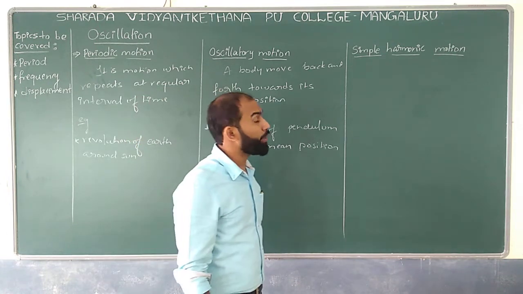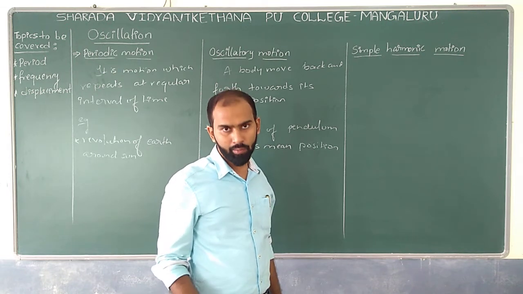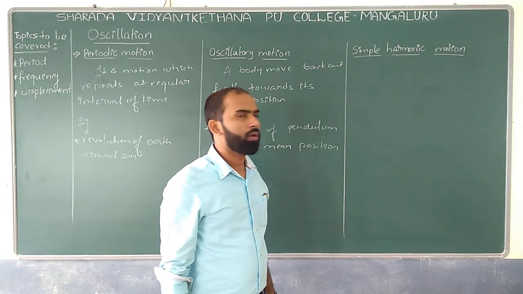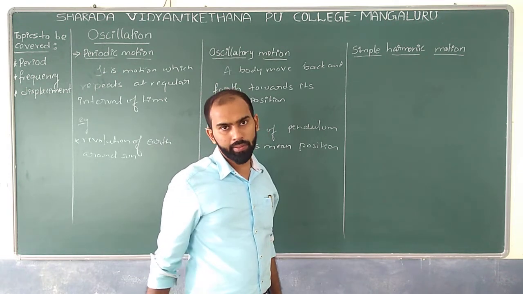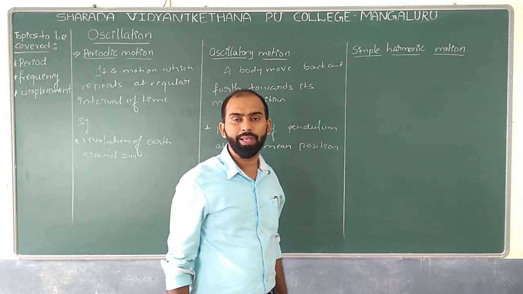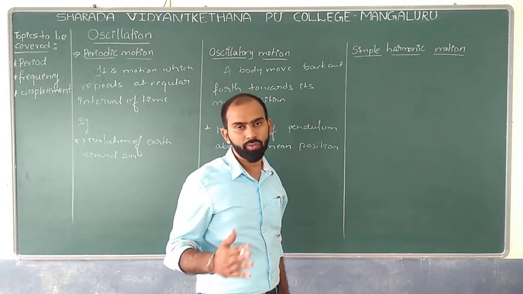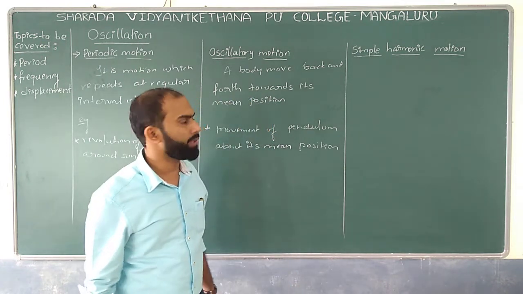Understood? Well, one more relation we have is simple harmonic motion. What do you mean by harmonic motion, by the way? Harmonic motion is a motion which can be represented in terms of sine and cosine functions, and how, we'll discuss.